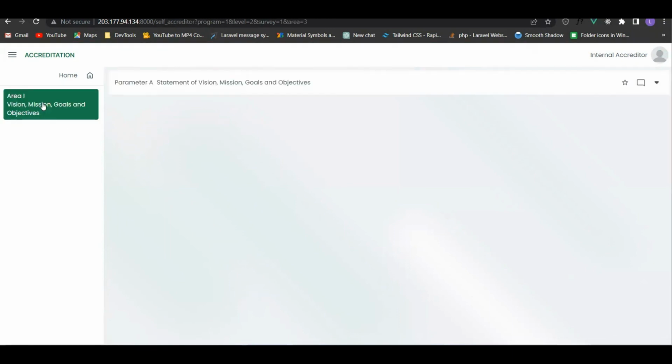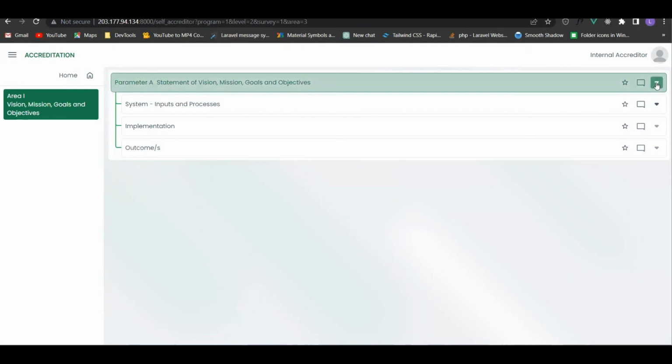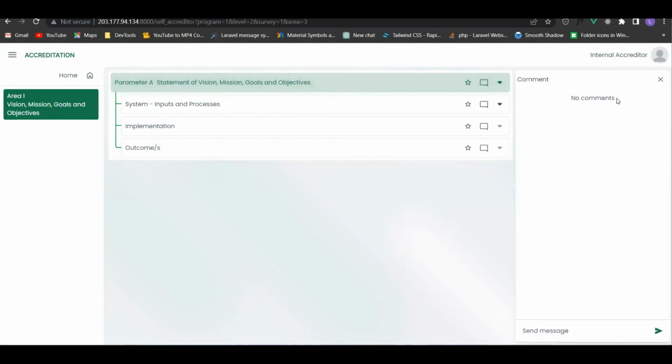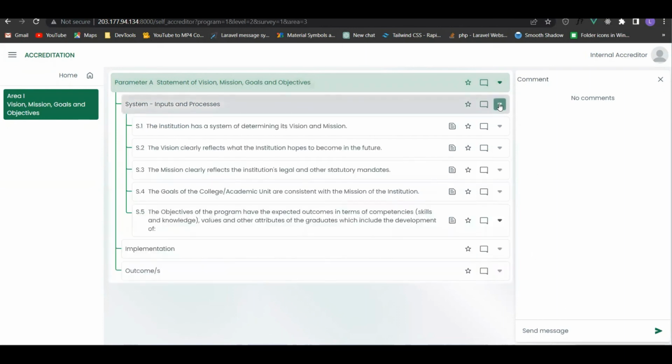So for example, we click this area 1, and in this part makita nila ang mga parameter. So this star is for the rate button, for the comment button, and for show more. So maka-comment pod ang internal accreditor, leave a comment for this parameter or add other parts from the indicator.